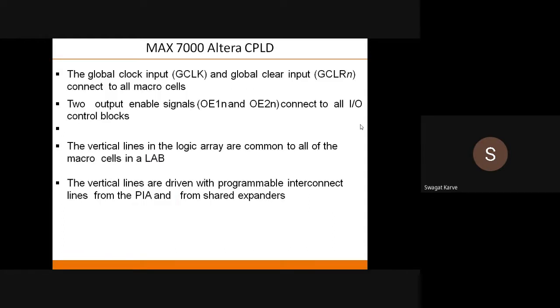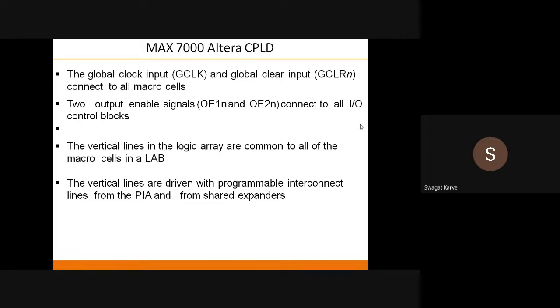Then what are these 4 globally used pins that we have talked about? We have a global clock output, that is GCLK. Then you have global clear input, GCLRn. Then you have 2 output enable pins, OE1n and OE2n. These are output enable pins.